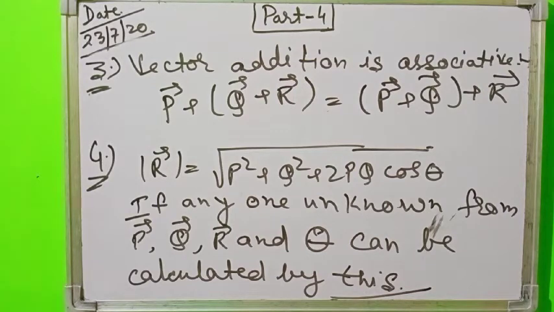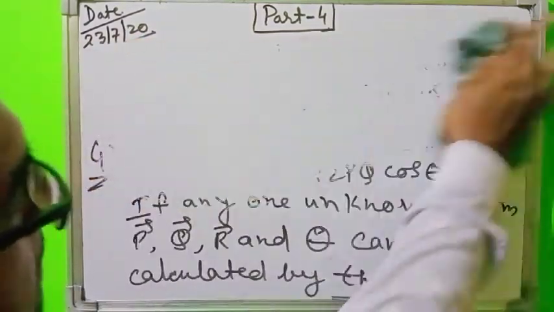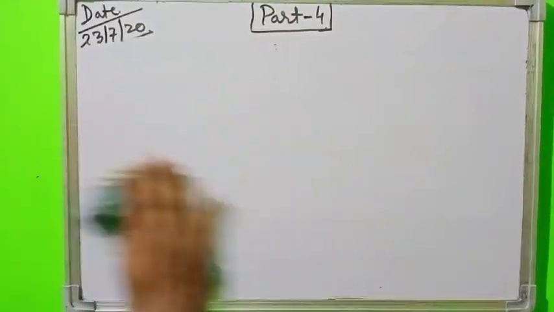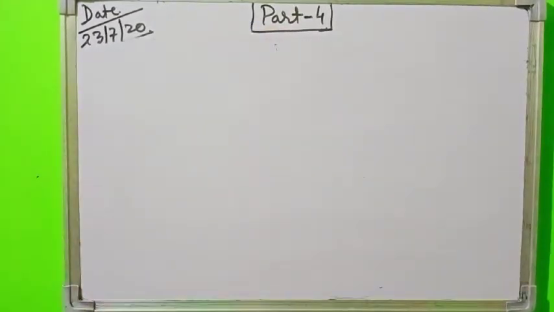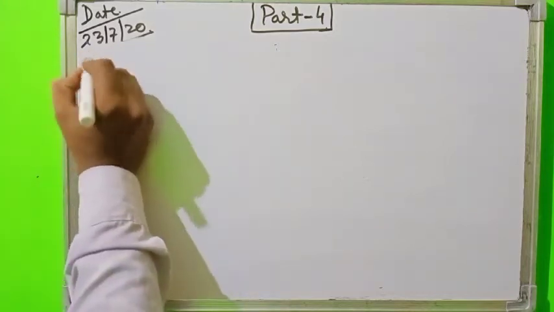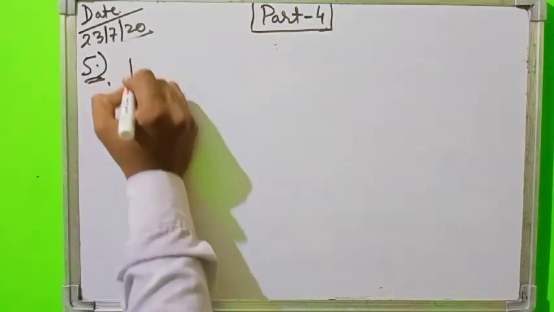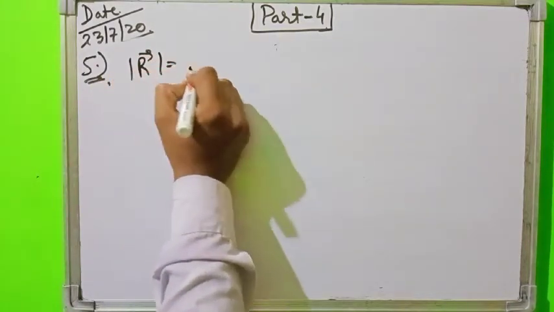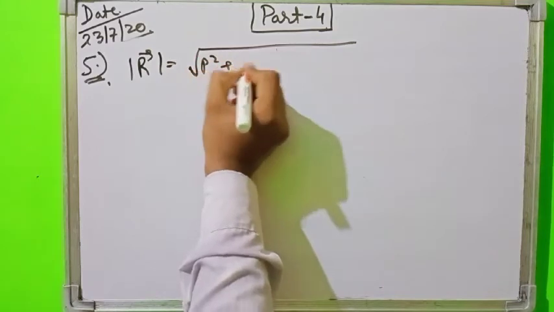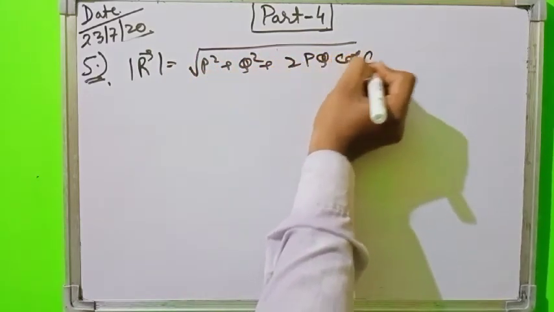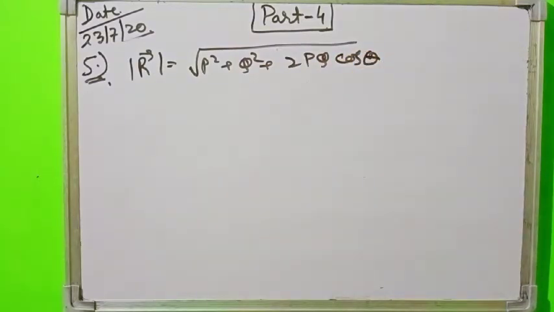Now the condition for maximum and minimum resultant vectors. As you know, the magnitude of the resultant vector is given by the square root of P square plus Q square plus 2PQ cos theta.